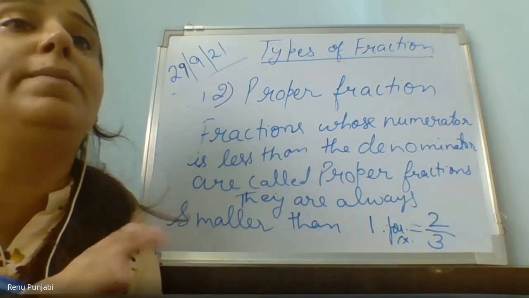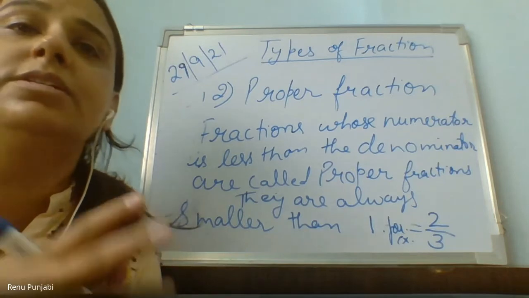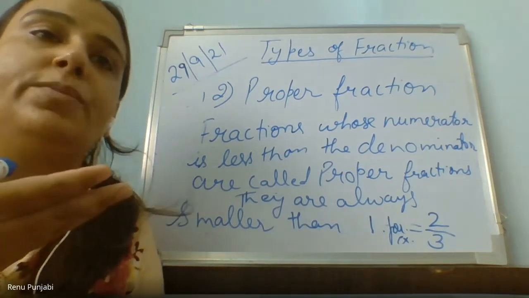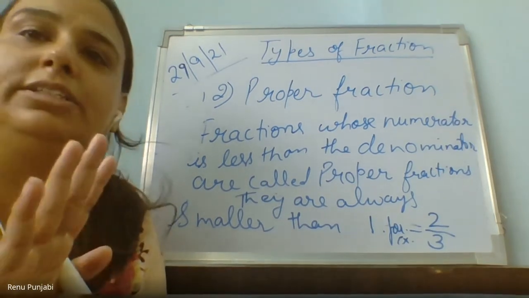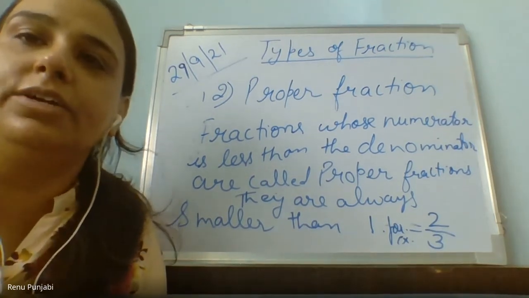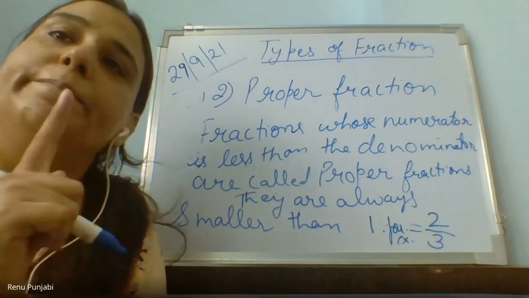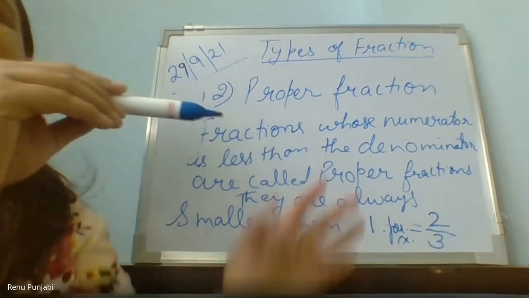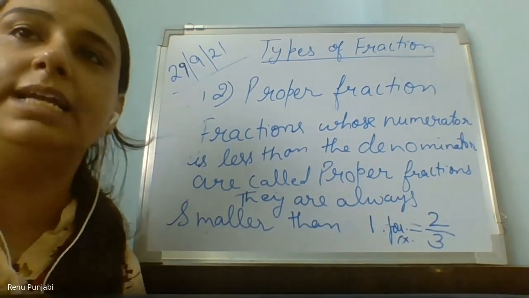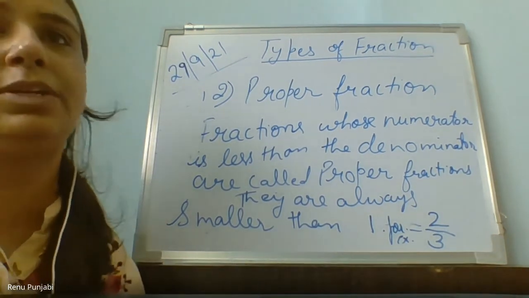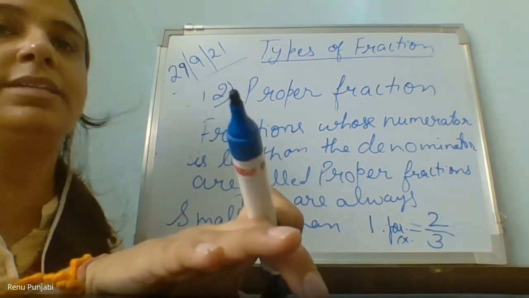It cannot be 20 upon 20, 12 upon 12, because when it is the same number in the denominator and the numerator, then it will be complete whole. Then it is not the fraction. तब तो वो fraction रहेगा ही नहीं. Got it, everyone? तो वो complete whole thing हो जाएगी. 3 parts में से मैंने 3 ही दे दिए किसी को. Suppose if I talk about 4 upon 4, then it will be the complete whole. It is not an example of a proper fraction.